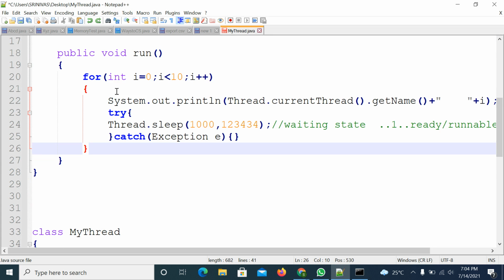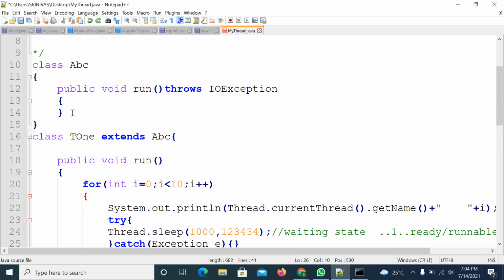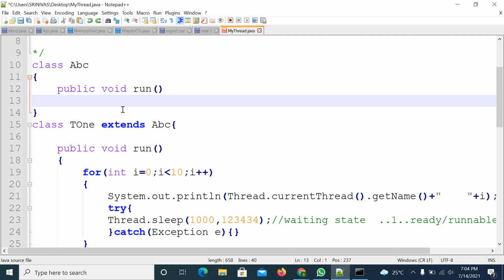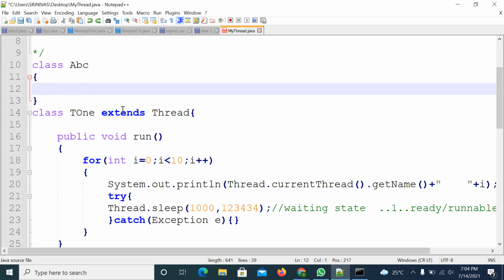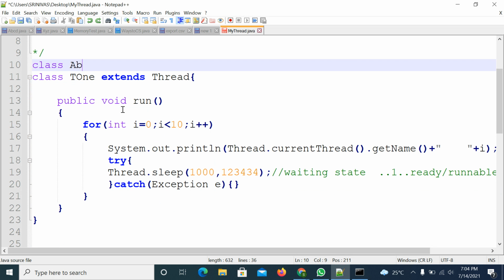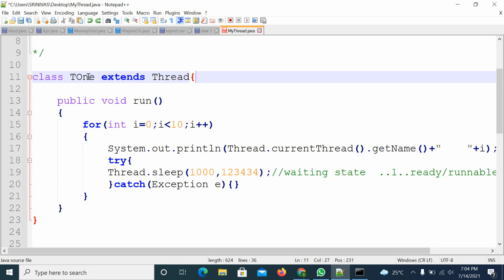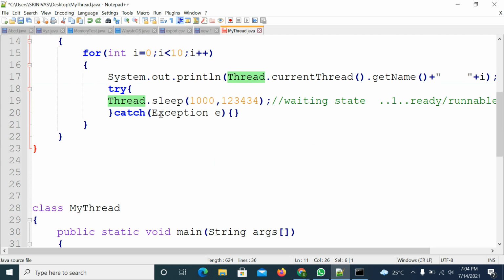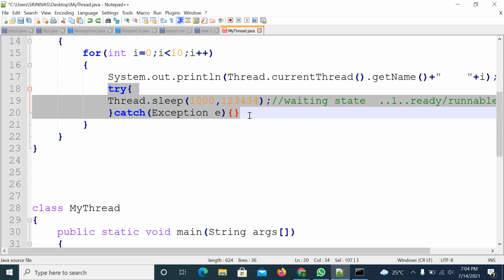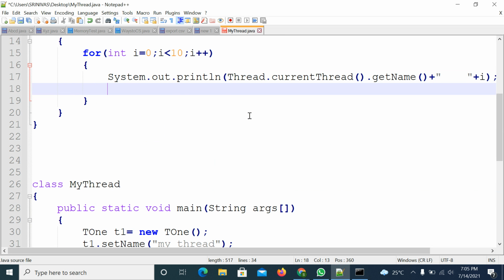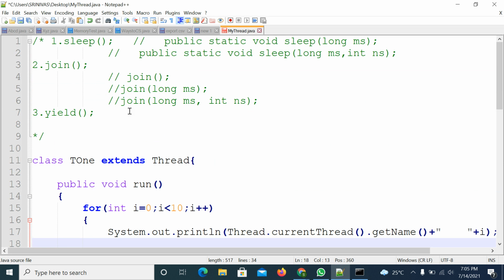we will try to understand the join method, right. Okay. Right. So T1 class, Thread method. So now we are trying to understand, what is the join method? So the sleep method with its two variants is over. So the join method, we are trying to apply the join method.